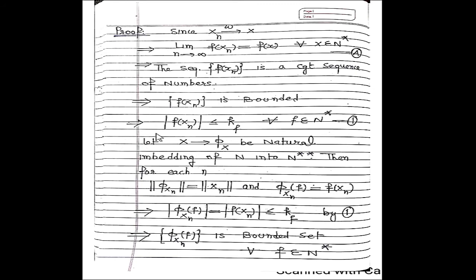So a bounded sequence can be written in this form, right? Now we take the natural embedding x to phi x, from N into N double star. Then for each n, the norm of phi xn is equal to the norm of xn, and phi xn applied to f equals f of xn. Now the absolute value of this is less than or equal to k times the norm of f by equation number 1. So it is a bounded set.